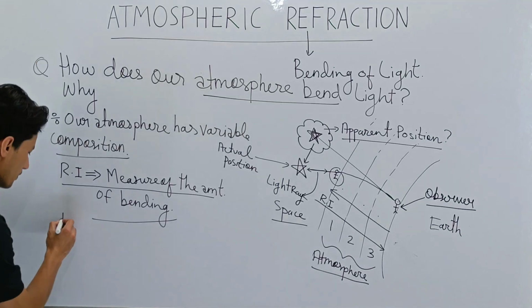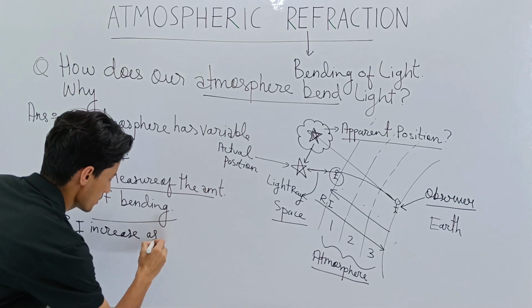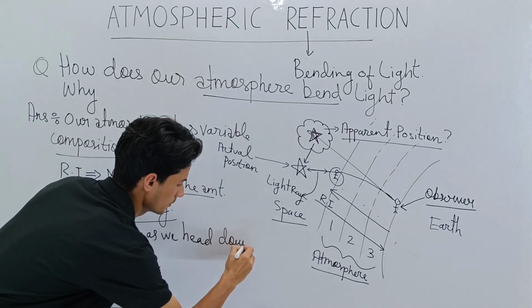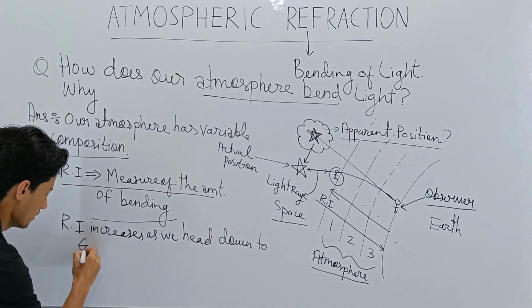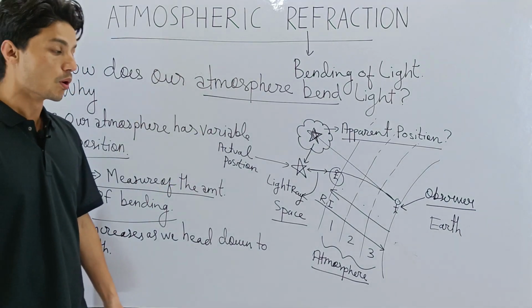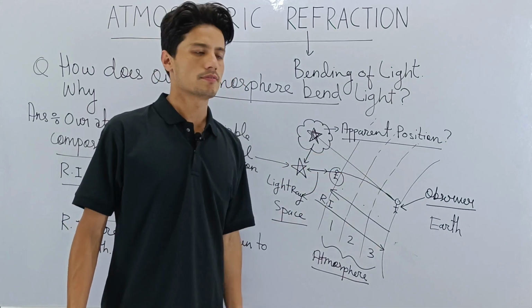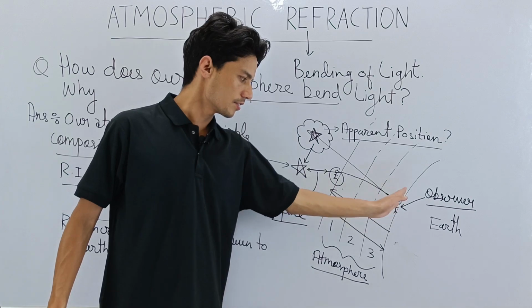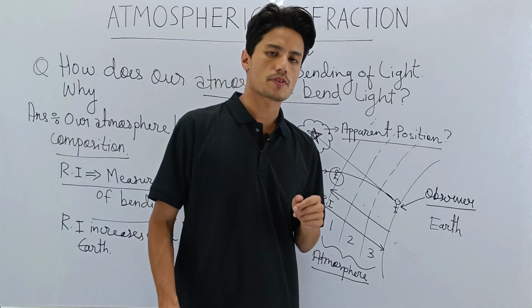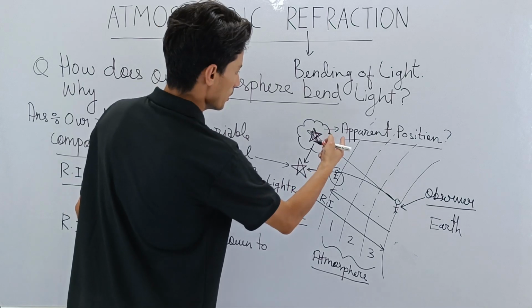So refractive index increases as we head down to Earth, which means the bending will be more. As the light ray enters the Earth's atmosphere, it bends more and more as it gets closer to the Earth's surface or ground. So this was atmospheric refraction, and here we have just discussed the topic of apparent position.